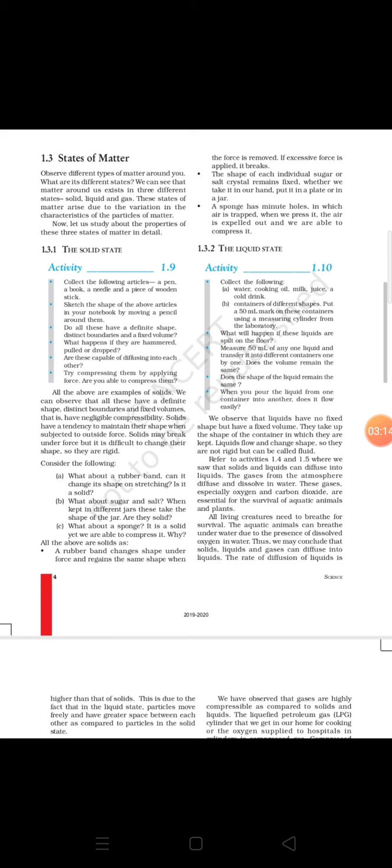These gases, especially oxygen and carbon dioxide, are essential for the survival of aquatic animals and plants. All living creatures need to breathe for survival. The aquatic animals can breathe underwater due to the presence of dissolved oxygen in water. Thus, we may conclude that solids, liquids, and gases can diffuse into liquids.